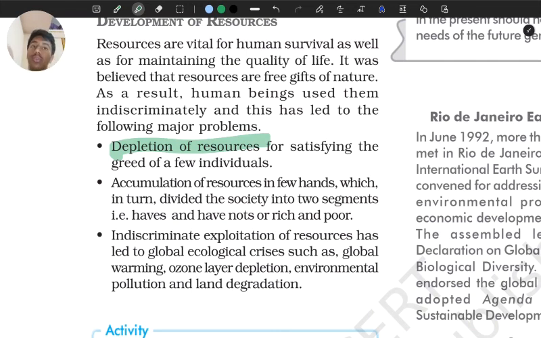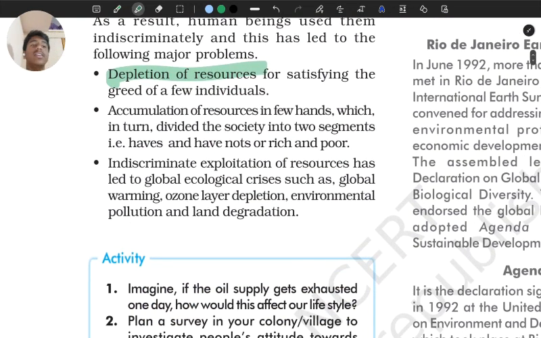Okay, you will learn in economics that if one person develops, it is not economic development, it's just individual development. इकोनॉमिक डेवलपमेंट जब होता है तब सारे लाइफस्टाइल्स की डेवलपमेंट हो. Okay, next it creates two new segments called the haves and the have-nots. Obviously it will create a poor and rich wala situation, right?